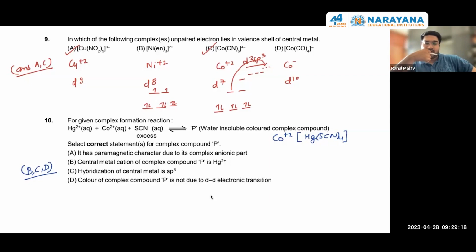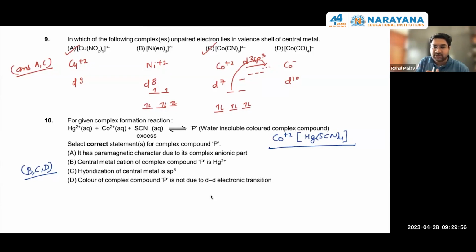If the color of complex compound P as a whole is not due to a d-d transition, you are saying that in the cobalt +2 ion, the color will come because of the d-d transition, because that is paramagnetic. Yes. But if we look into this option, the color of the complex compound P is mainly due to cobalt +2, and cobalt +2 has the color due to d-d electronic transition.